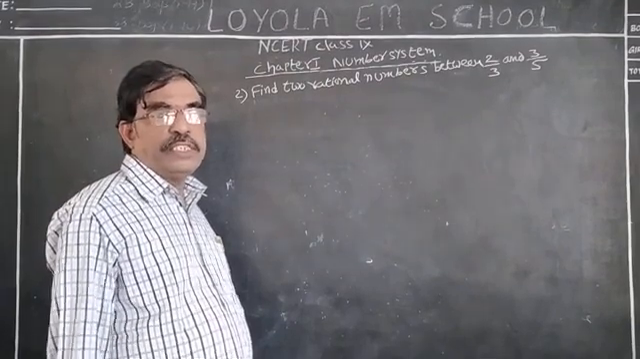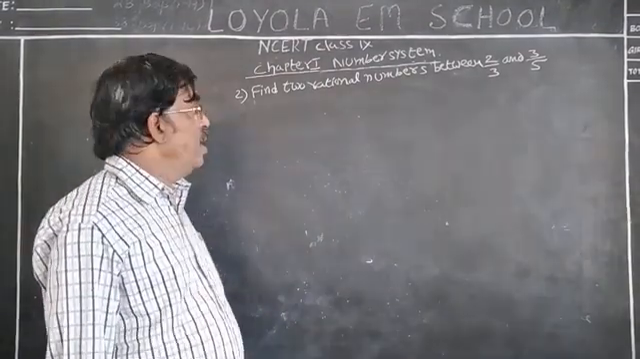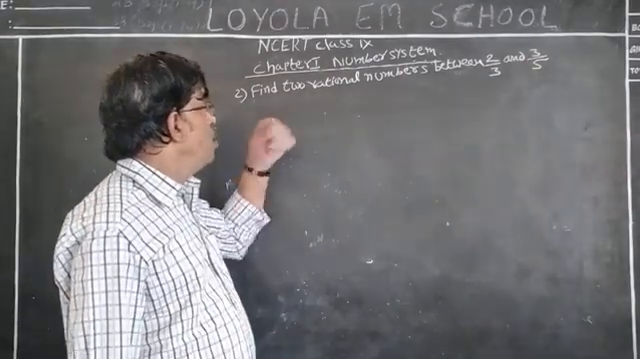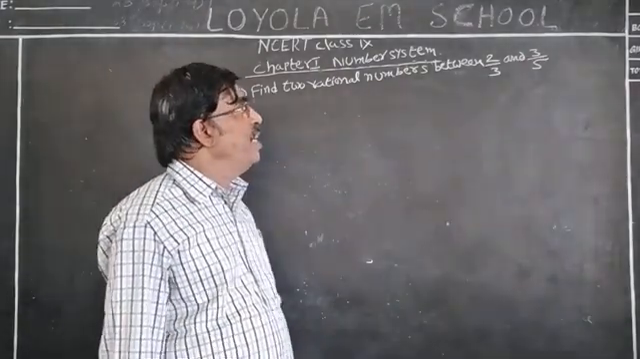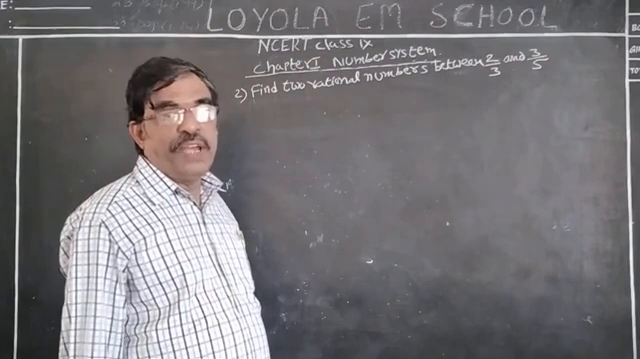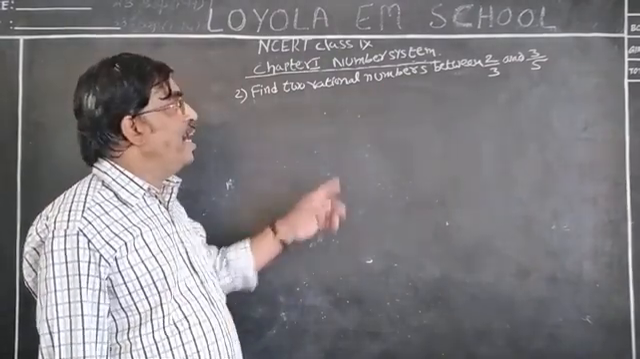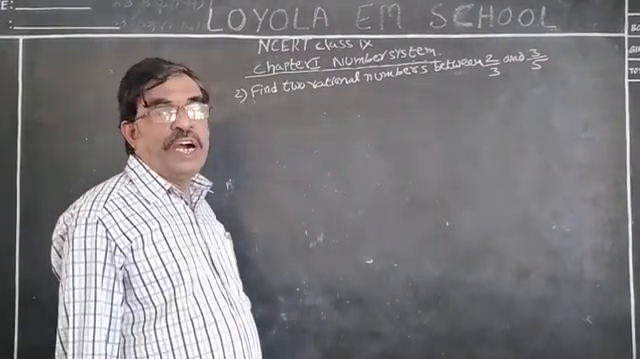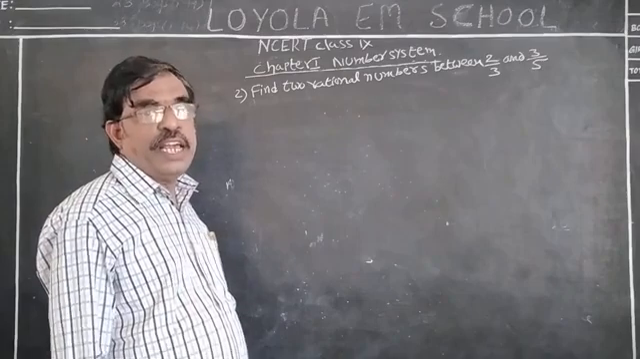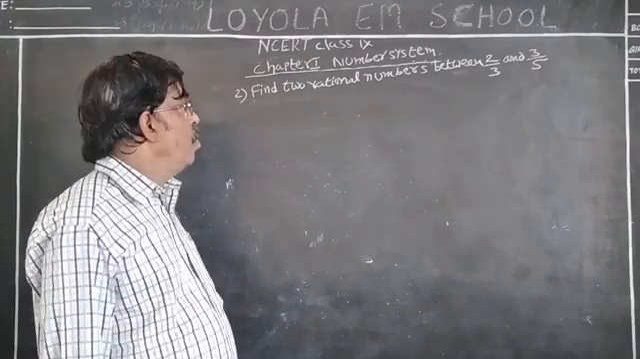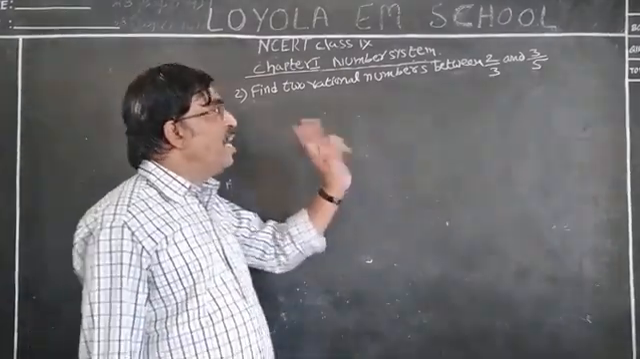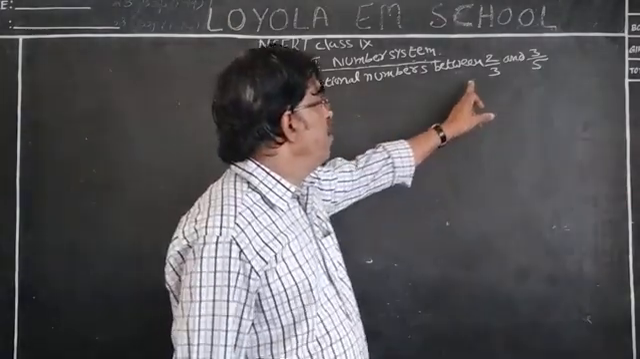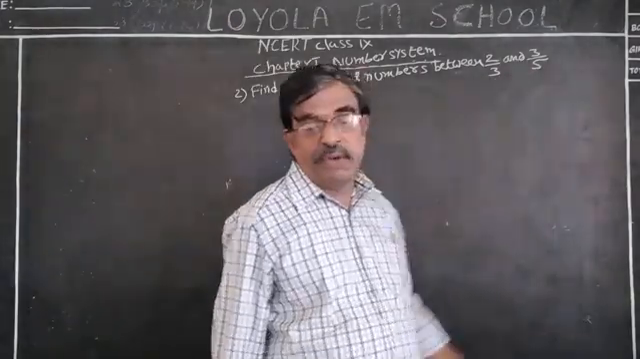All of you, let us see second example. Find 2 rational numbers between 2 by 3 and 3 by 5. You know pretty well 2 by 3 and 3 by 5 are rational numbers because they are in the form of p by q. Let us write 2 more rational numbers between 2 by 3 and 3 by 5.